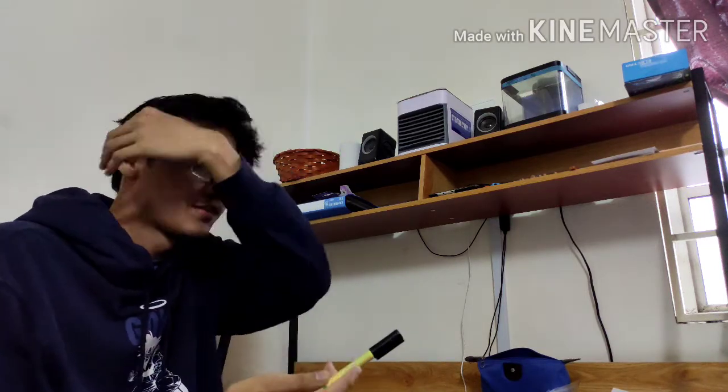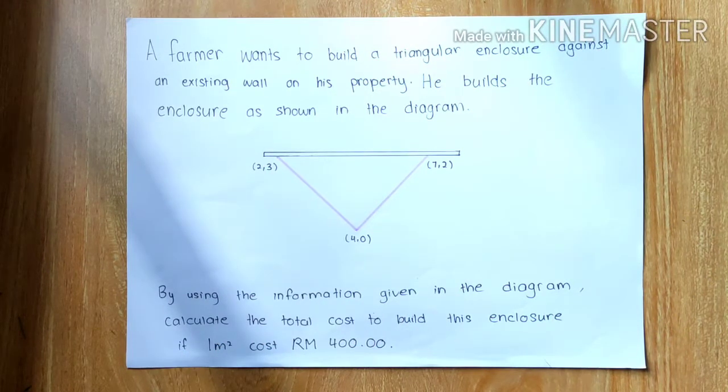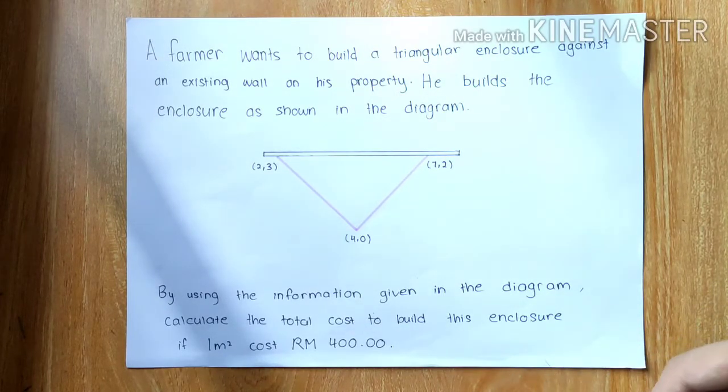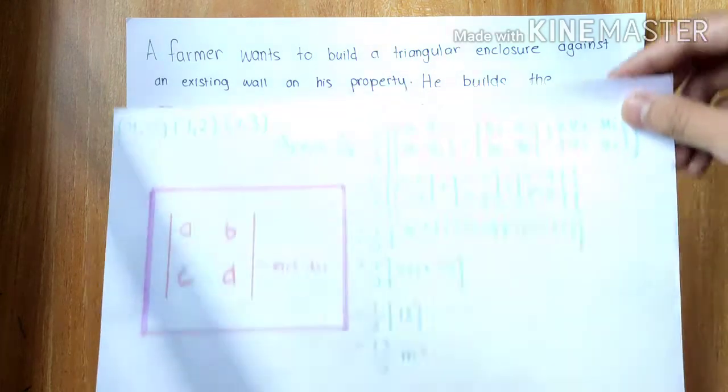Well, since Farhan has shown you his question, now let's see what I have for all of you. Let's hop to the question. A farmer wants to build a triangular enclosure against an existing wall on his property. He builds this enclosure as shown in the diagram. By using the information given in the diagram, calculate the total cost to build this enclosure if 1 meter square costs 400 ringgit. So the 1 meter square actually indicates that we need to find the total area first before we can calculate the total cost.